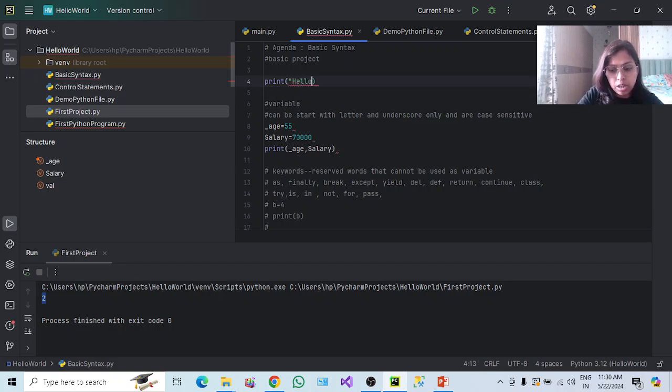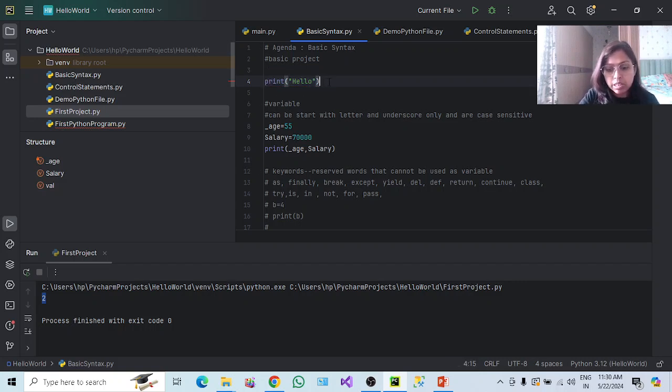I'll mention hello. So what is this string? A string is a collection of characters. H is a character, E L L O. This is a sequence of characters. A string we have to enclose in either single quote, double quote, or triple quote. All will work.